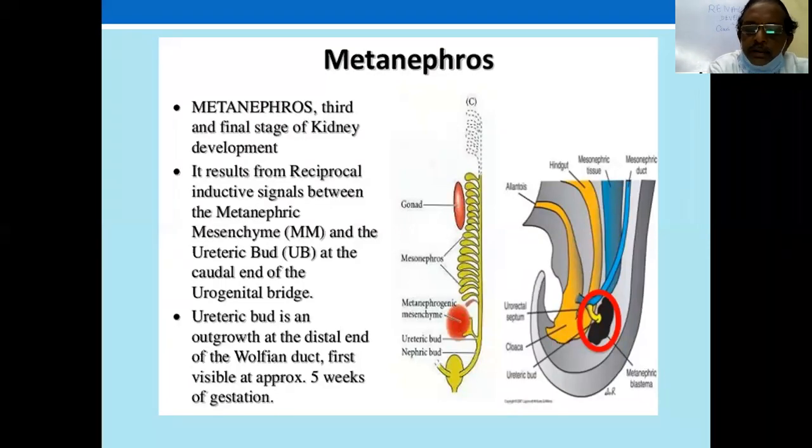The ureter is a part, symbolic of the excretory system, and there should be a communication forming after the development of renal tissue. The ureteric bud induces the renal tissue, and there should be a communication developing, and lack of this leads to so many congenital abnormalities. The ureteric bud develops as an outgrowth of the distal Wolffian duct at approximately 5 weeks of gestation.